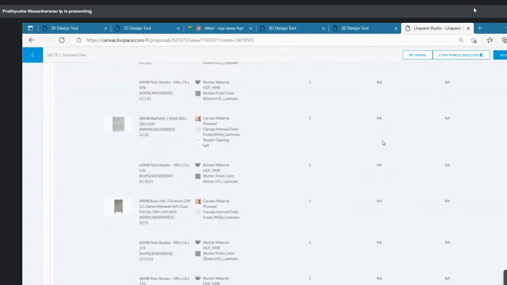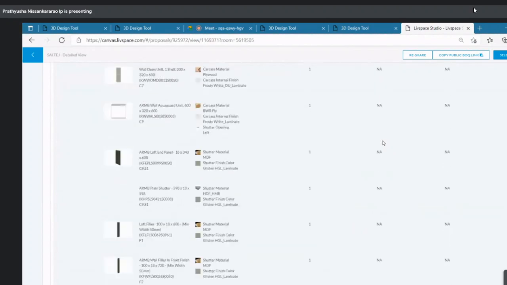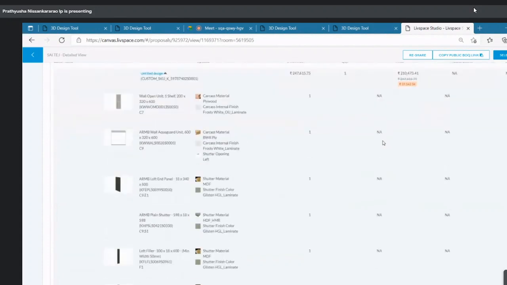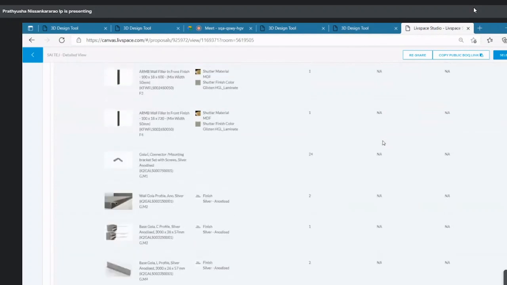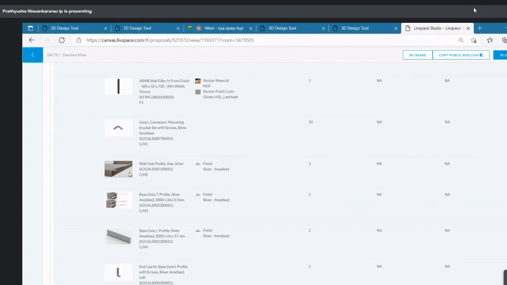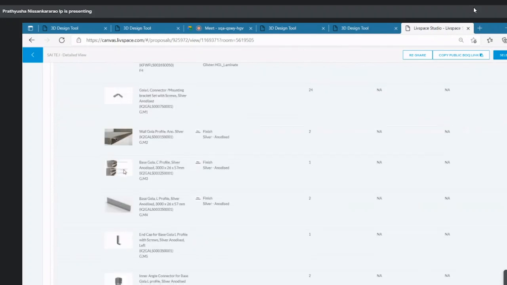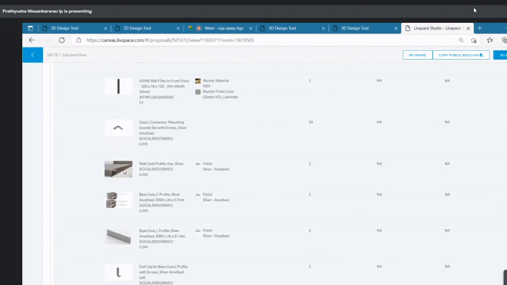I'll give an example for the kitchen. We are providing these handles for the kitchen. Just a second, I'm opening that quotation for the kitchen. Kitchen, yeah, 247. Okay, go ahead.